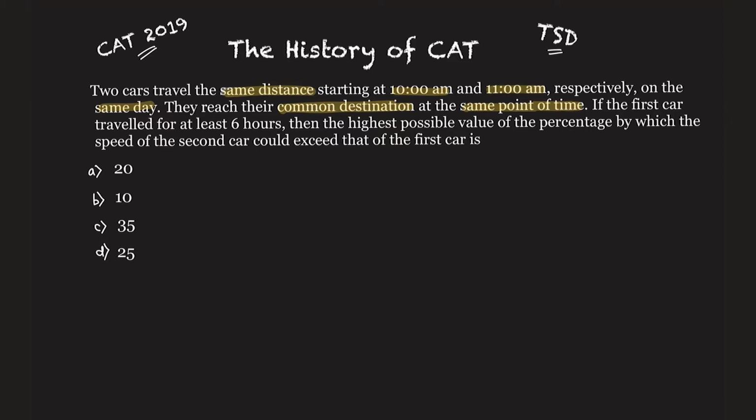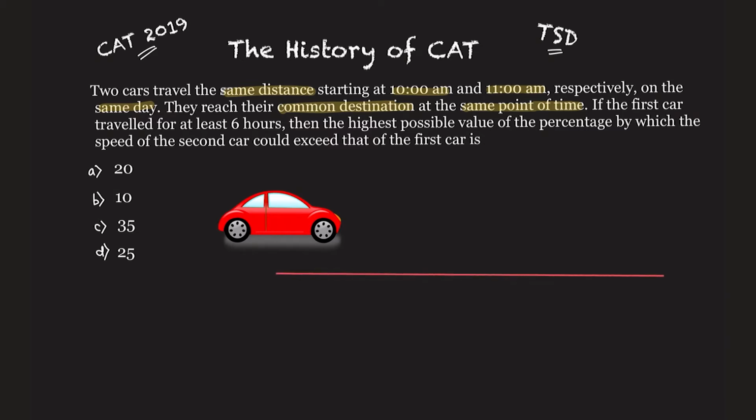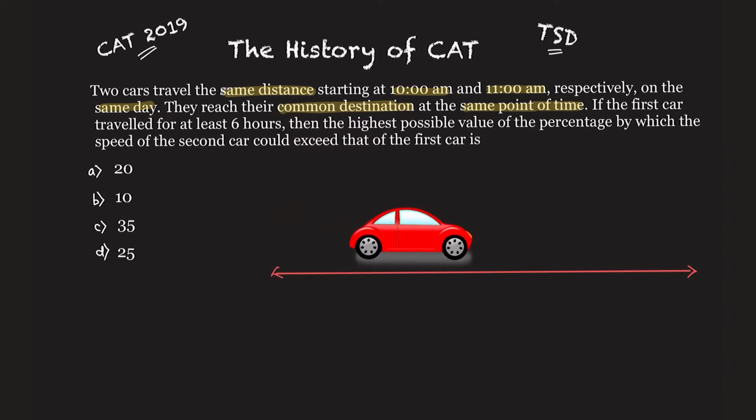Now let us understand what we are talking about here. So this is my first car, and what is being said to us is that the cars travel a certain distance. So this red represents the distance traveled by the red car, the car that started at 10 am. Now what will happen at 11 am? What will happen in 1 hour? You can imagine it must have traveled some distance. What distance I don't know, but it must have traveled some distance.